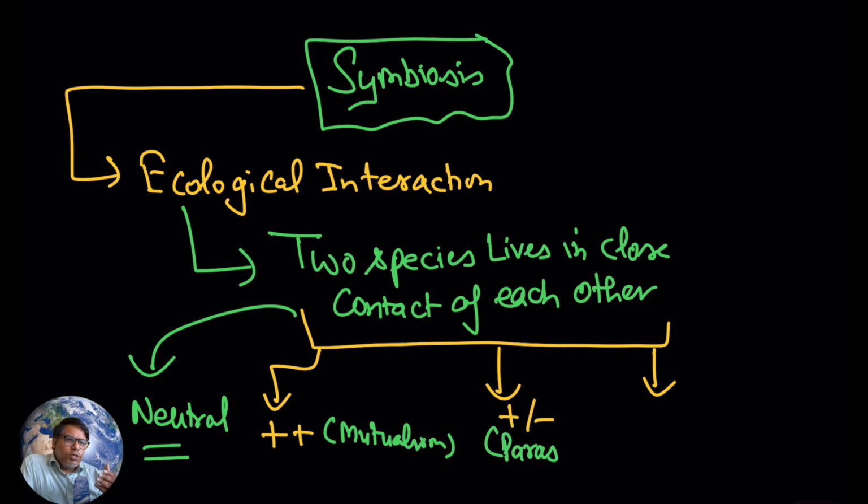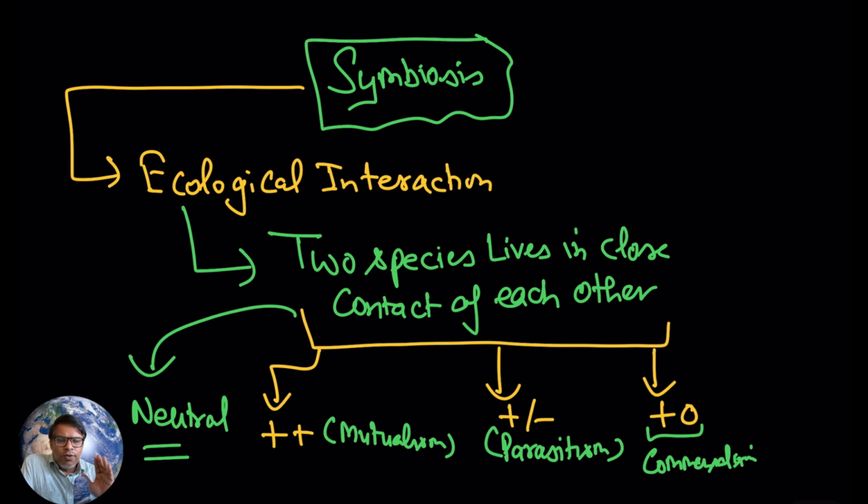Yes, you can have positive negative interaction, and that you can find in parasitism. In my previous video we have learned about parasitism. Next, the interaction can be like commensalism. One species is going to get the benefit while the other species is not going to get any benefit.